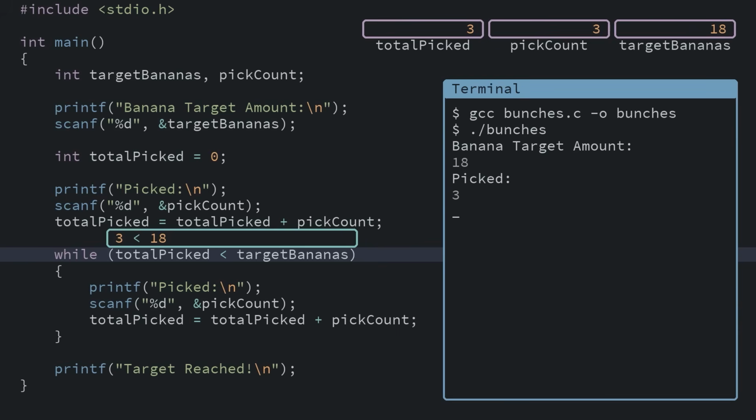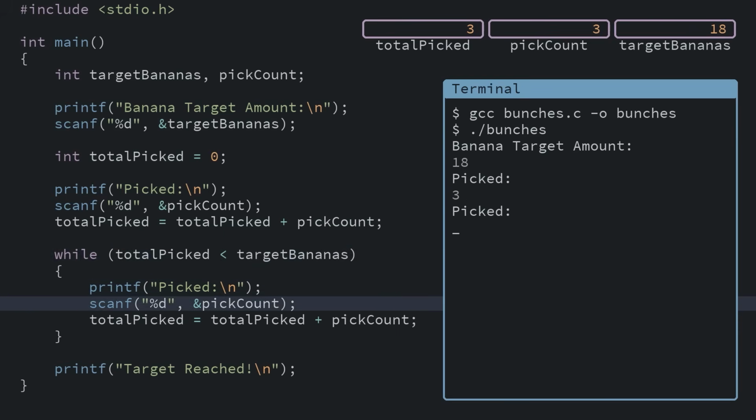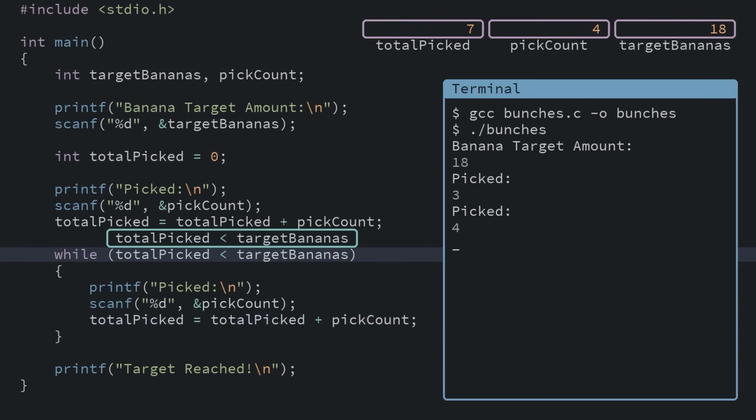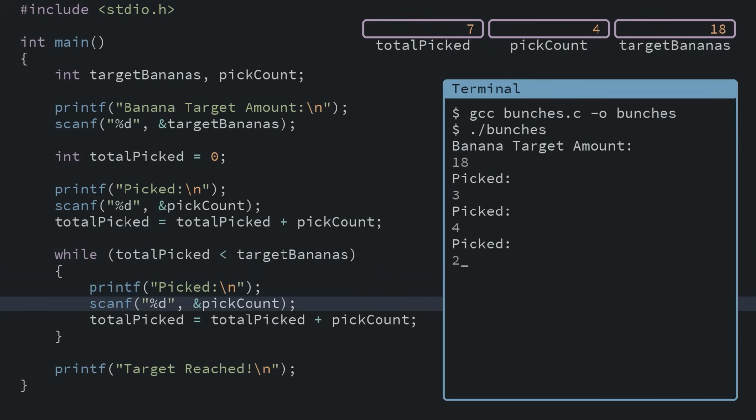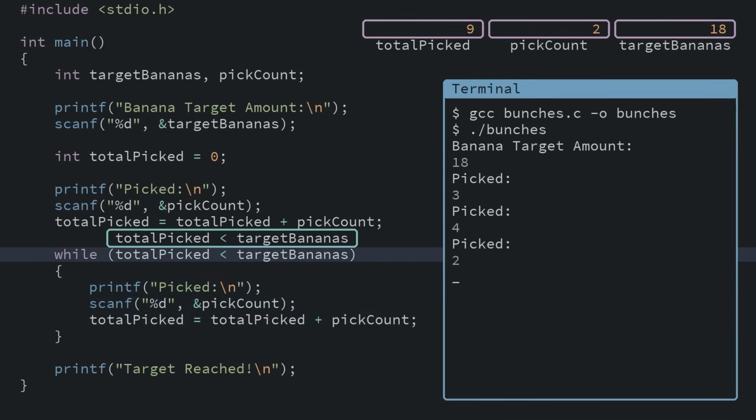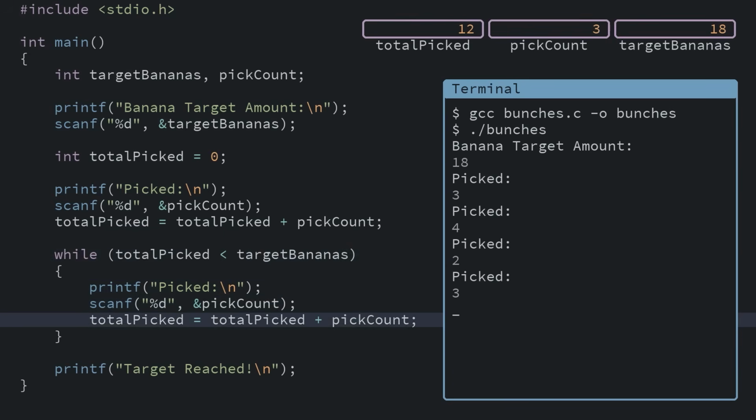We picked 3 bananas out of 18. 3 is less than 18, so we enter a while loop and start asking the user to enter another number in. After we add our new pick count to total picked, we've hit the end of our while loop. When this happens, the program goes back up to the top of the loop and checks our condition again. 7 is less than 18, so back in the loop we go again. And we'll keep doing this again and again. Getting a number, adding to our total, and checking our condition.